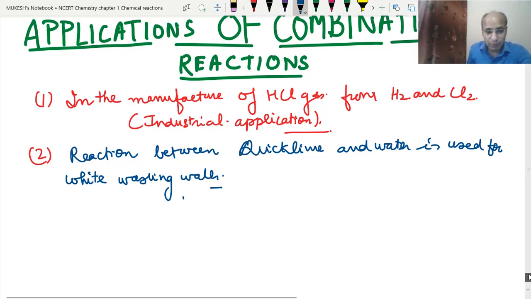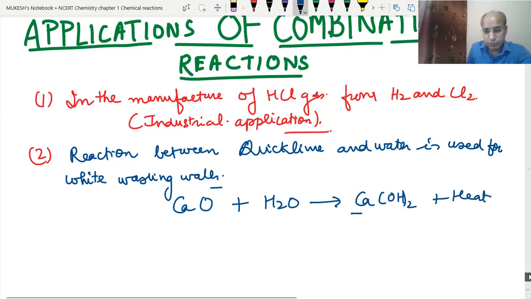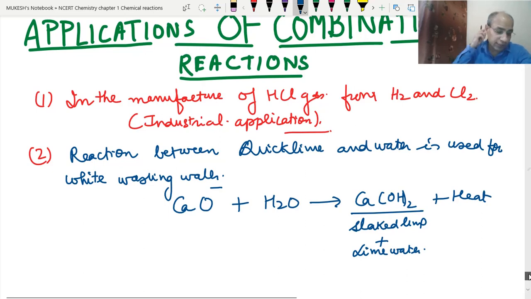See, as we saw earlier, when we mix quicklime with water, what is formed? Slaked lime, along with the liberation of a lot of heat. Actually, this is the slaked lime plus lime water. As I showed you in the diagram also, it is basically a solution of the slaked lime and lime water. Both have the same formula.